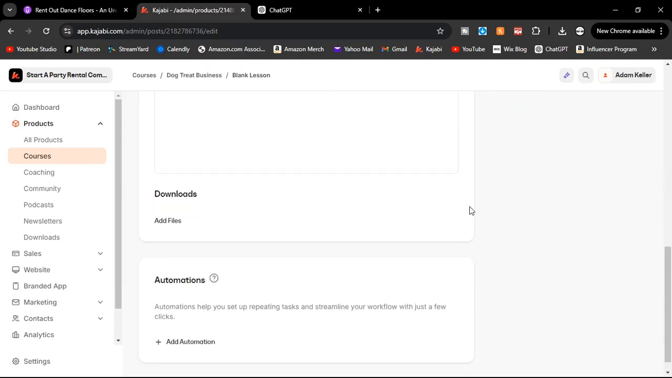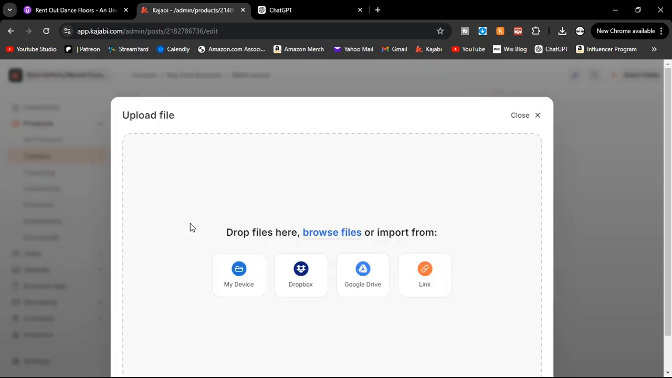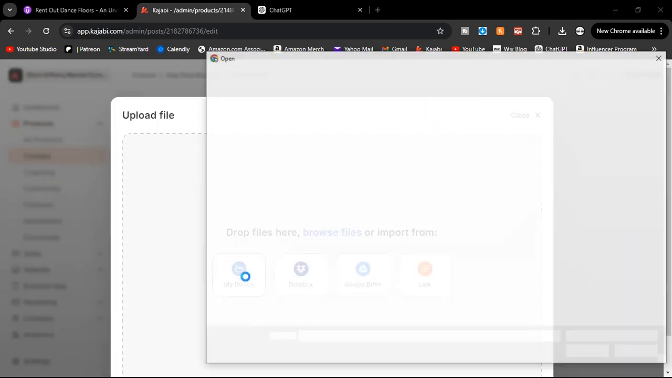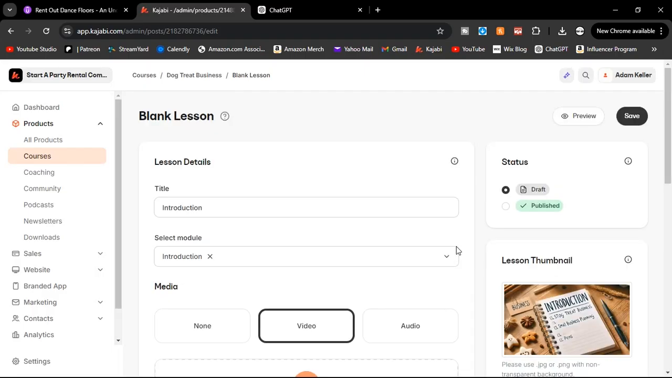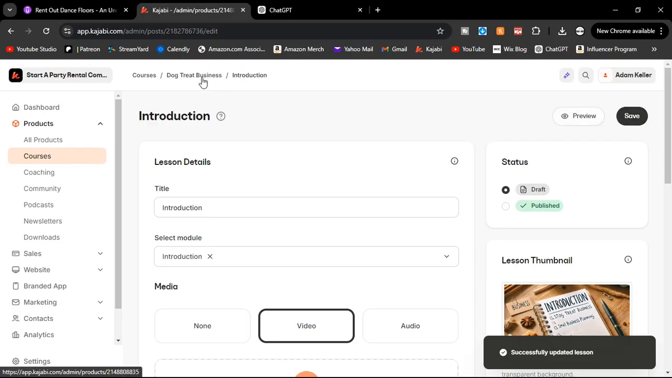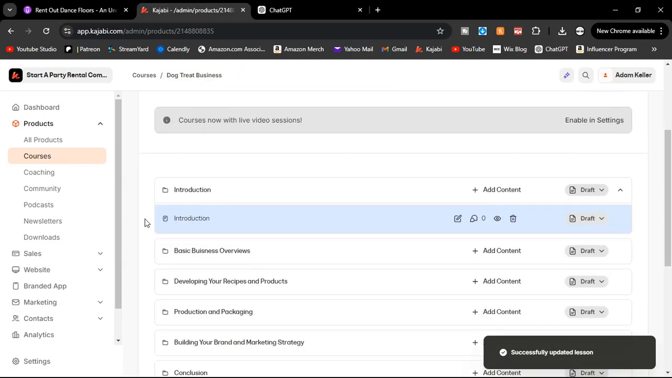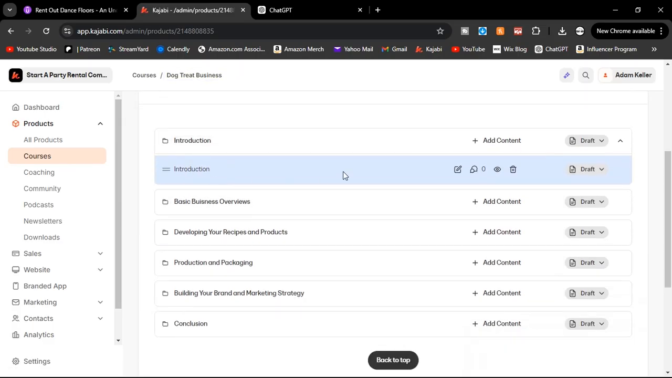And then further down in the lesson section, you can then add files. So if you had a contract or you had sample images you wanted to give your students, anything, you add a file, browse your computer, and then you would be able to add anything supplemental. But for right now, we're just kind of building out the outline because that makes everything go a lot easier. So I'm going to save that, go back into it. Okay, we got the introduction module with our first video.